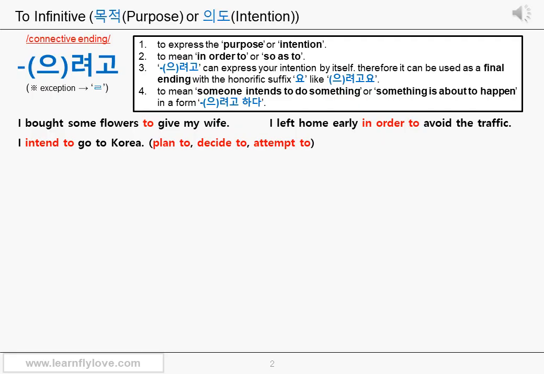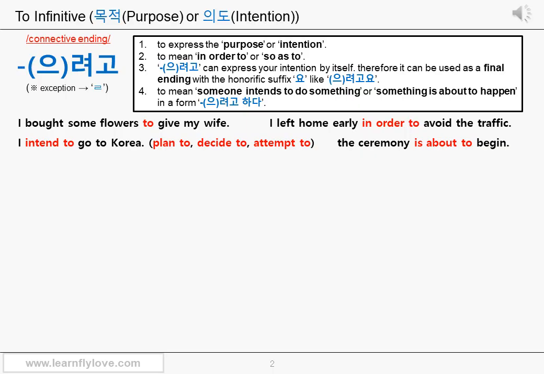And 으려고 려고 하다 can also be used to mean something is about to happen. In this case, the subject is normally a non-living thing. If the subject is a living thing, the subject must have no intention to do that. Let's see the English example. The ceremony is about to begin. The ceremony doesn't have any intention to begin. The ceremony is held by an organization or people who are working for the organization.